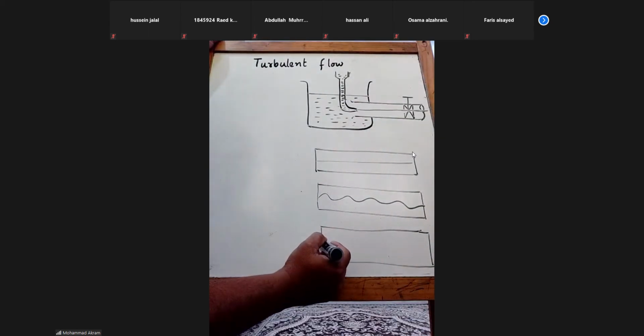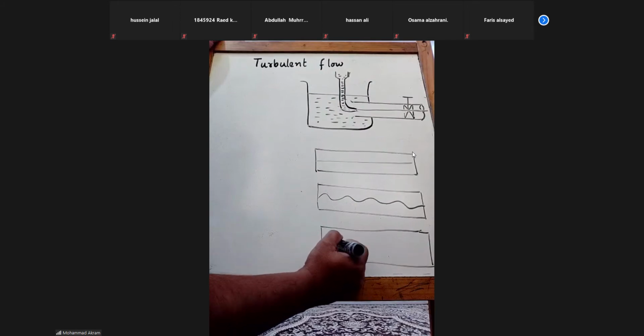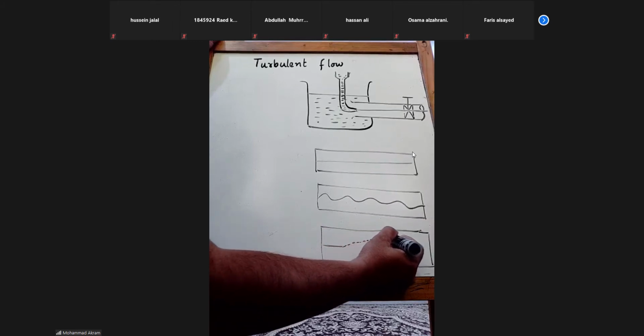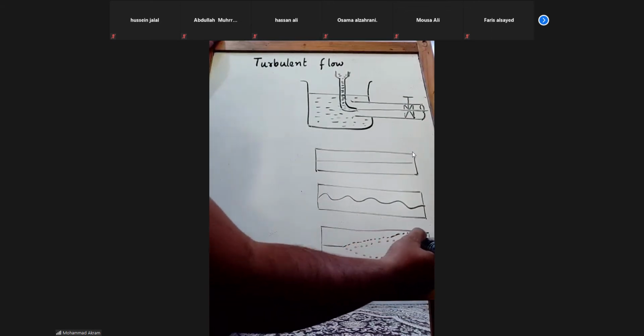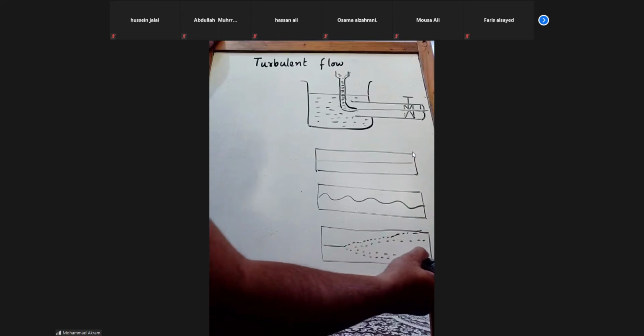This color gets distributed, and you will see very light color.